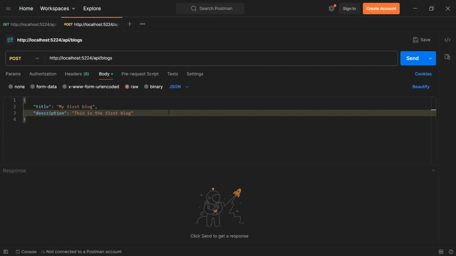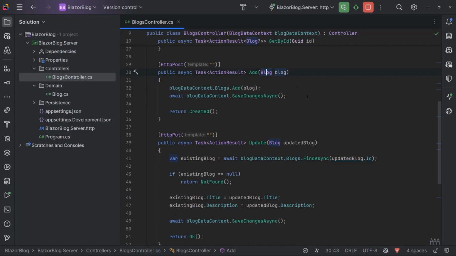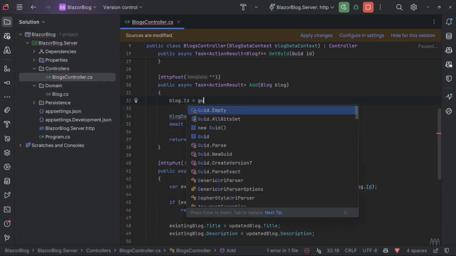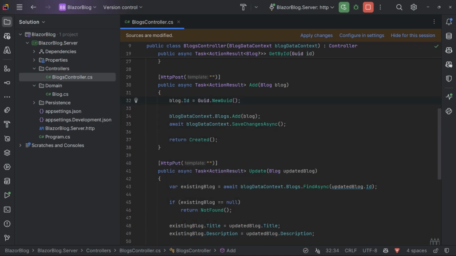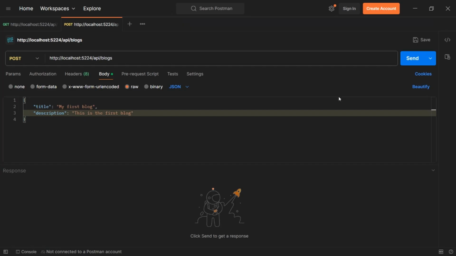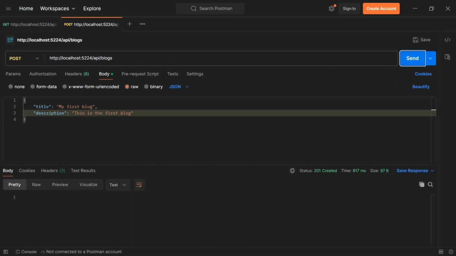So let's go back over to our controller. And in the add method, I'm just going to add an extra piece of code that says when the blog comes into this method, we're going to set the ID to a new GUID. And I'm going to restart the server. Back over in Postman, let's give it a go. Okay, we can see we've got a 201 created response, which is exactly what we programmed in to happen.